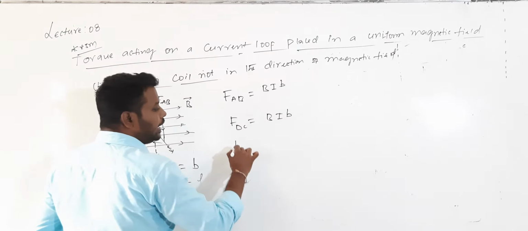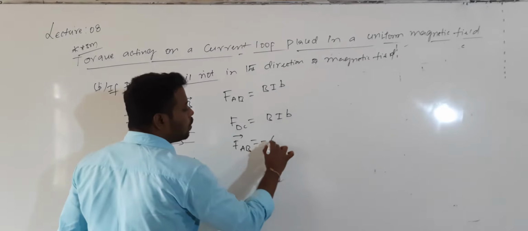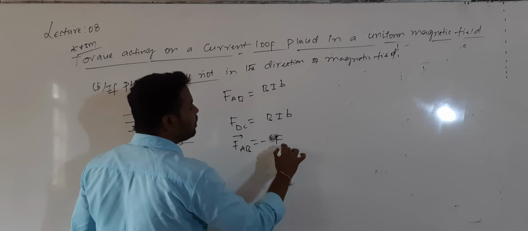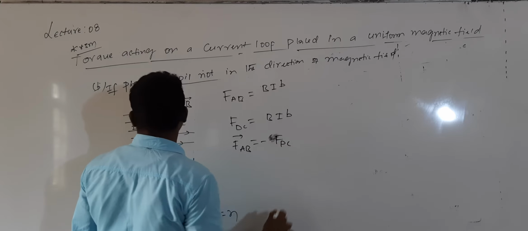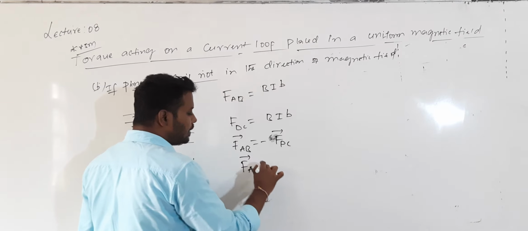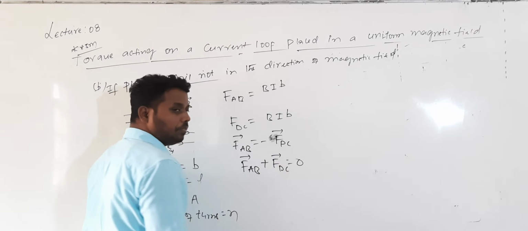How do FAB and FDC compare? FAB and FDC are equal in magnitude but opposite in direction. So FAB is equal to FDC. That's why the net force value will be 0. So what happens to FAB plus FDC? It will become 0. Are you getting it?